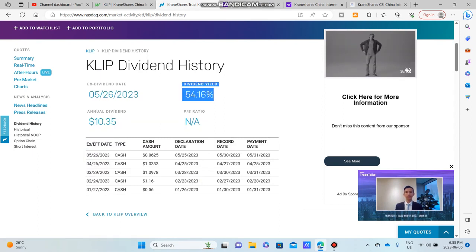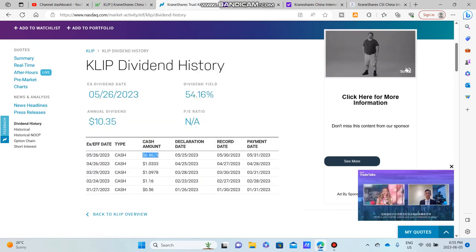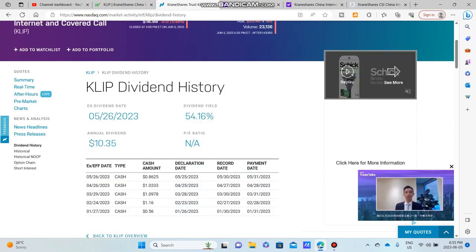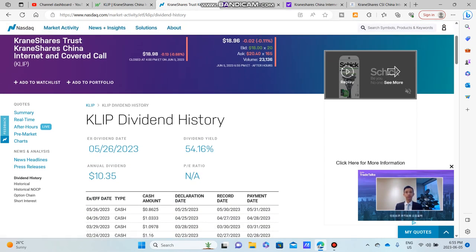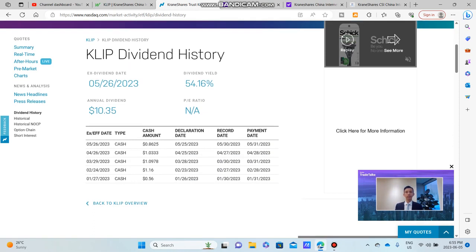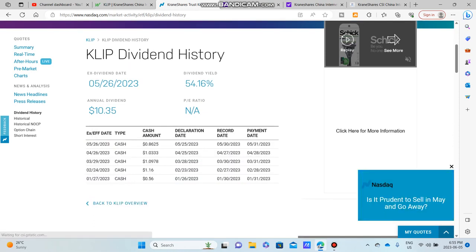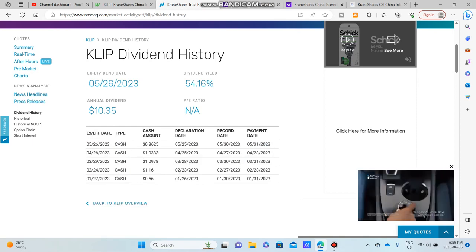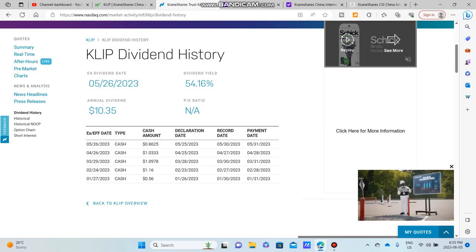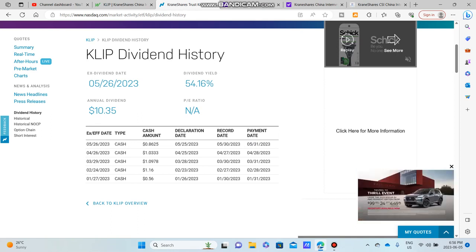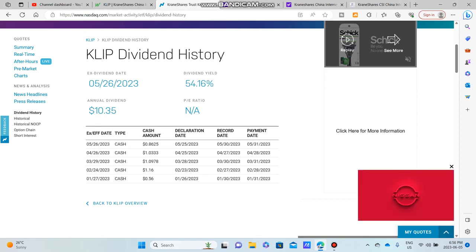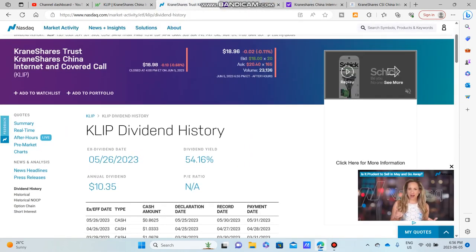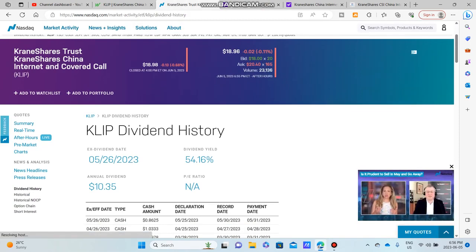It has a dividend yield of roughly 55% going off of the last and current dividend. As you can see, an ex-dividend date. So it goes ex at the end of the month and pays about 2 days after. As you can see by here, it goes ex on the 26th and it pays on the 31st. So about 5 days after. That's not too bad. But looking at their previous dividends, the first one coming in at 50 cents, which was the lowest, then up to $1.16. They're all hovering at about 50 cents to about $1. And for a stock that only costs about $19, that's a pretty substantial dividend.